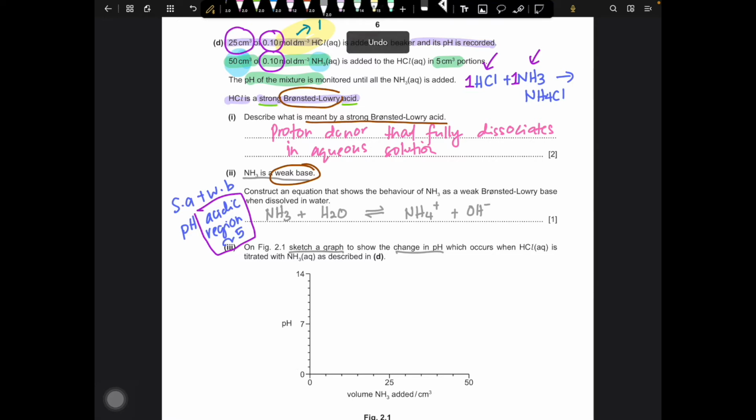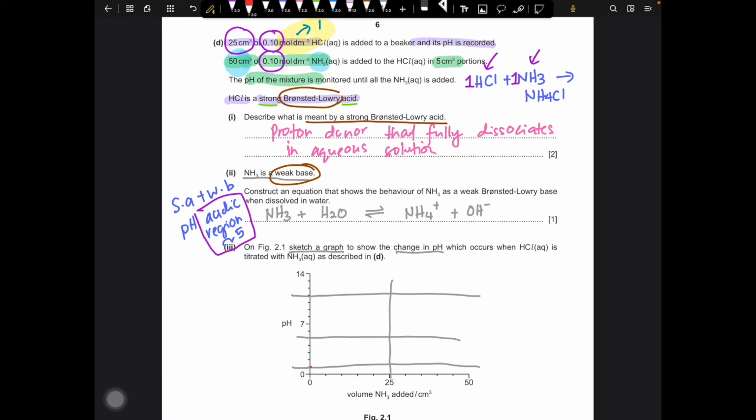So to put that simply, I will have an initial pH at 1 and my final pH will be at around 11, which is around here. And I need to have a vertical portion of the curve at volume of 25, where the pH is about 5. So I'll start at 1, increasing, with the vertical portion at 25 and pH of around 5, and it will end at pH of 11.